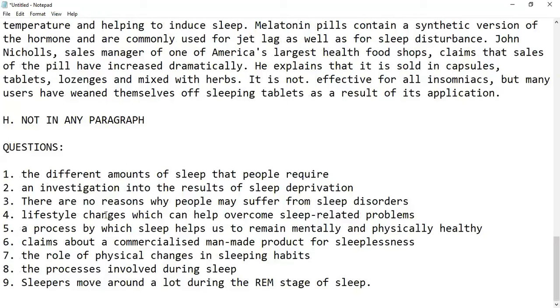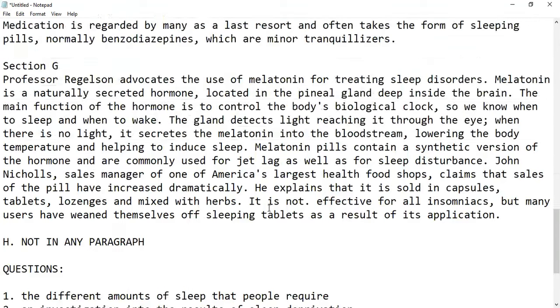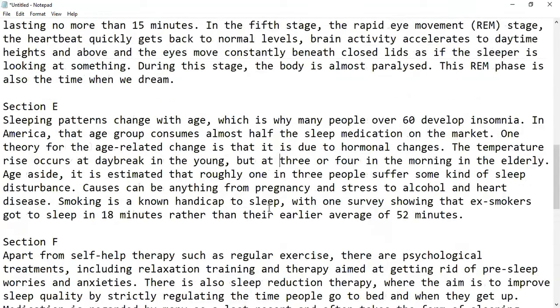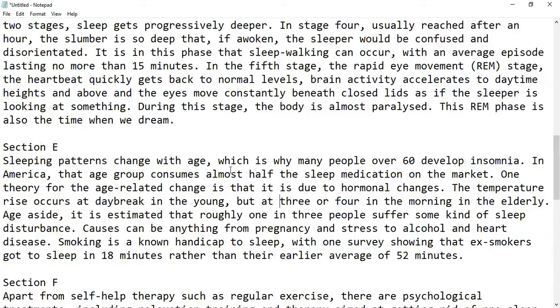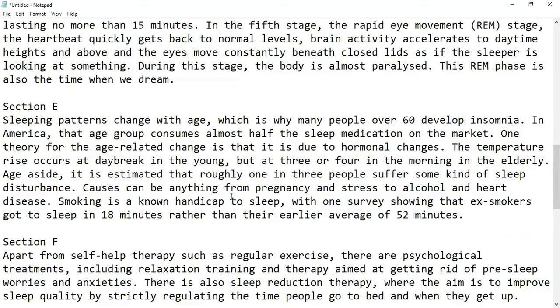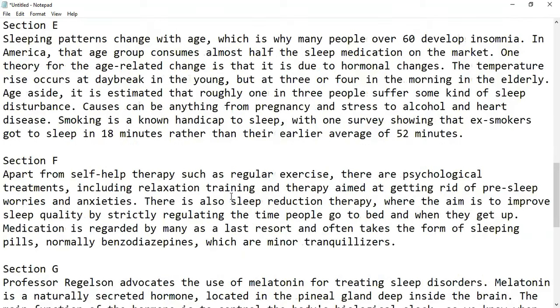Okay, lifestyle changes which can help overcome sleep related problems. Now we have to go to the E. Sleeping patterns change with age, which is why many people over 60 develop insomnia. Apart from self-help therapy, such as regular exercise, there are... so I'm looking at section F now, because we already read section E and found out that the next question is not mentioned in section E, but it is mentioned in section F.